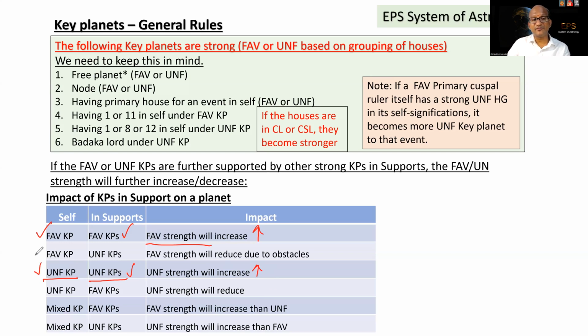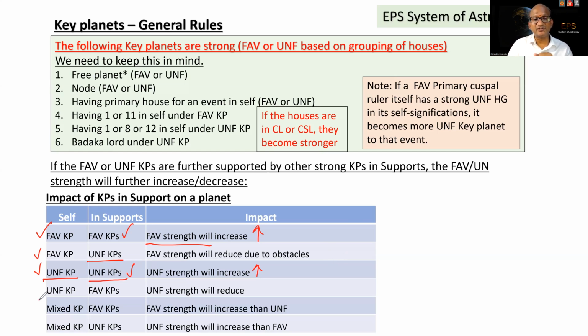You can see, if a planet is a favorable key planet, but in its supports it is having unfavorable key planets, what will happen? The favorable strength will be reduced due to the obstacles given by the unfavorable key planets in its supports. A planet is having good significations, but in its supports it is being influenced by many unfavorable key planets. Obviously, the favorable strength is going to be reduced. It cannot become unfavorable. Its complete signification will get reduced because of the unfavorable significations of the planets in supports.